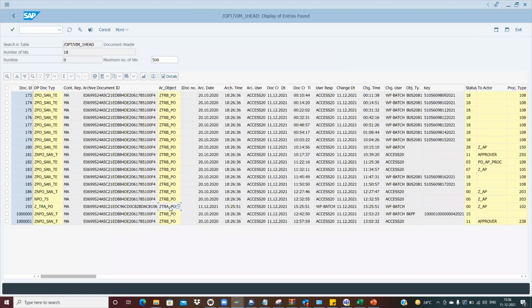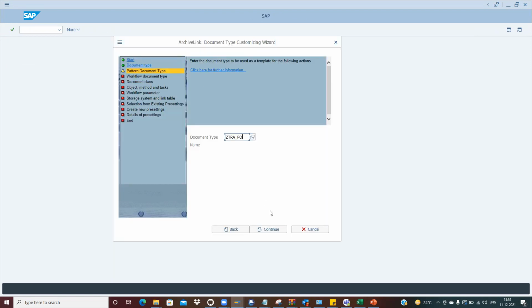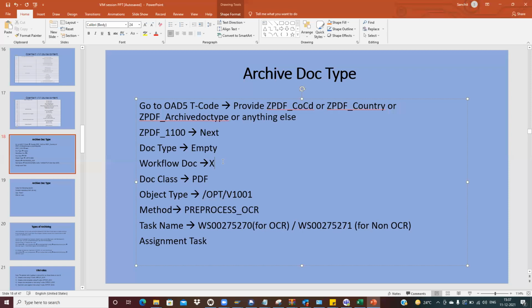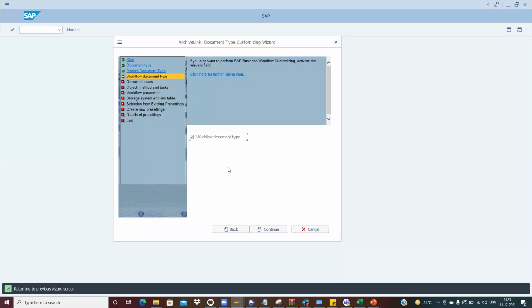For example, this one. So I can just put it here. It has copied each and everything, so now if you see, all the values are coming automatically. Now if I remove this, you see that workflow document type is mandatory, so this needs to be ticked. That is what I specified here. Workflow doc we need to tick it. We'll show you what exactly we do.